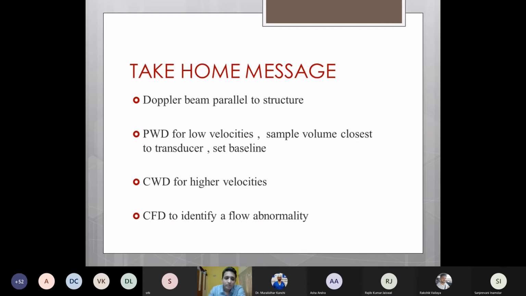In Doppler, the beam is exactly opposite to 2D. We have to use a view in which the Doppler beam lies exactly parallel to the blood flow which we need to calculate. We can use pulse wave Doppler for low velocities, sample the volume closest to the transducer, and set the baseline accordingly so that there is no wraparound. Use continuous wave Doppler for higher velocities and color flow mapping to identify a flow abnormality.